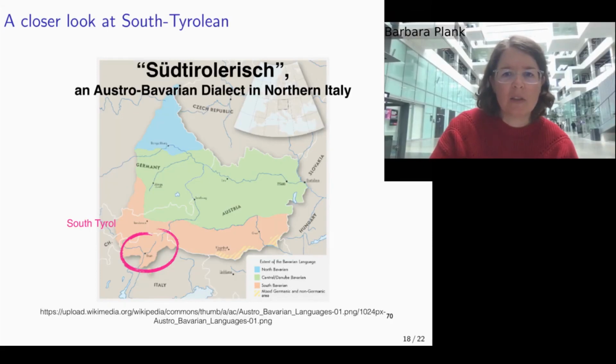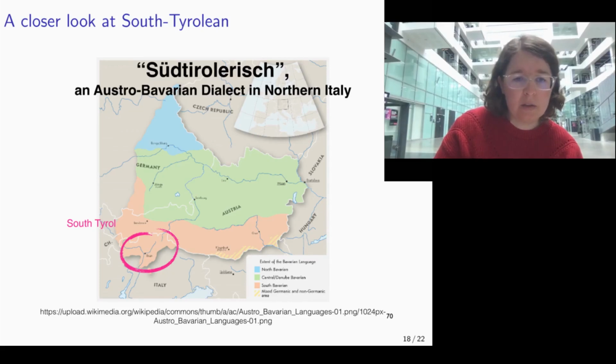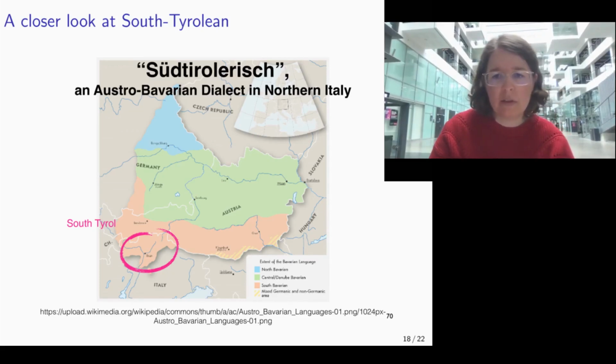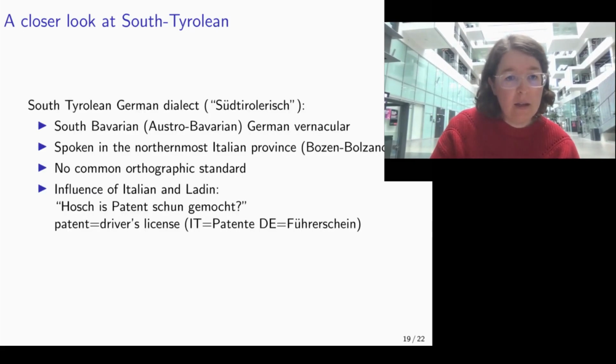So now we're taking a closer look at the very low resource dialect, which is South Tyrolean. South Tyrolean is an Austro-Bavarian dialect spoken in northern Italy, in this little corner shown on the map, which borders Austria. A few more details on South Tyrolean. It is also called Südtirolerisch. It's a German vernacular dialect. In fact, it's spoken by a minority in the northernmost Italian province of Bozen-Bolzano.